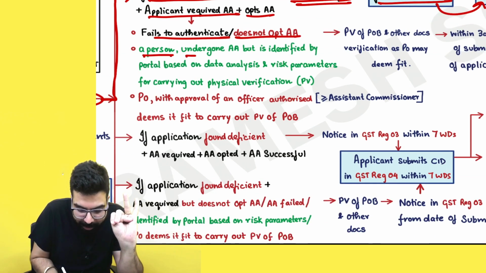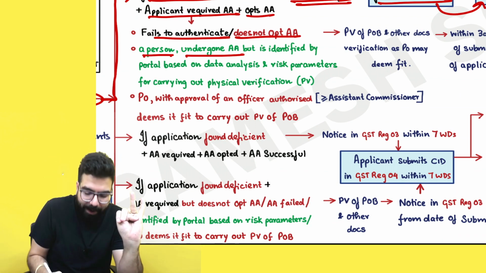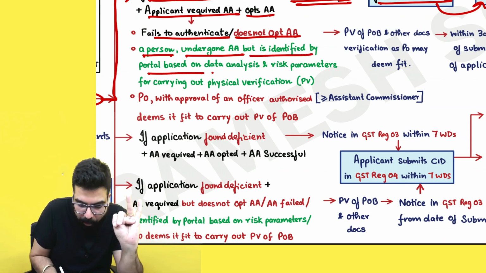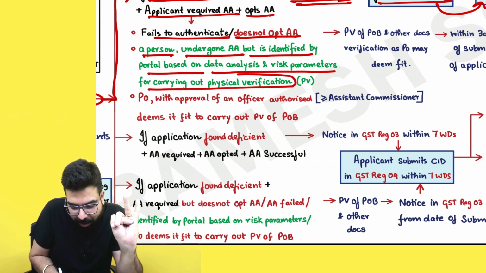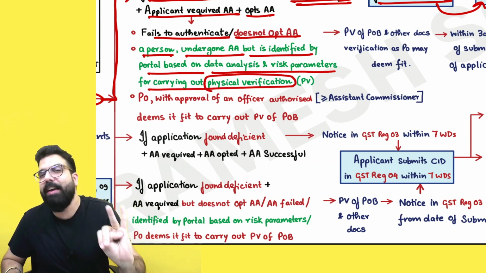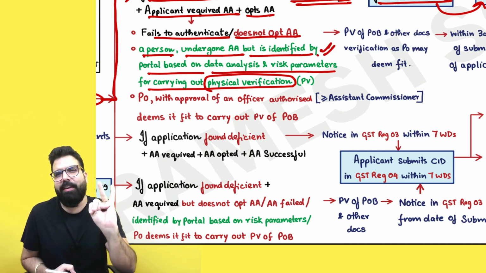One more point has been added. If a person has undergone Aadhaar authentication but is still identified by the portal on the basis of data analysis and risk parameters for carrying out physical verification, if the portal identifies you as a risky person, then also they will come for physical verification of the place of business.